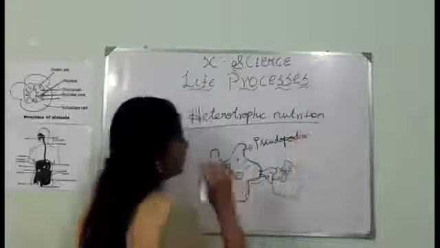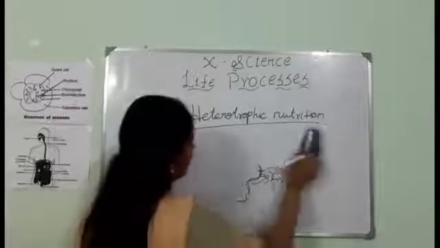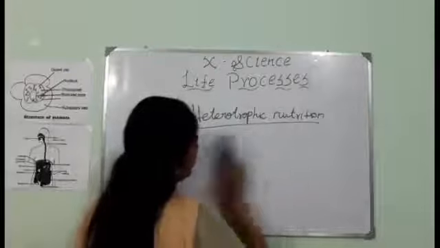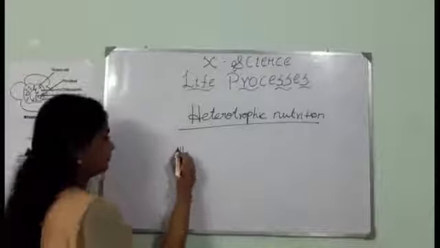Now if we take a multicellular organism, that is we humans, how do we take food? That process is explained by digestion.